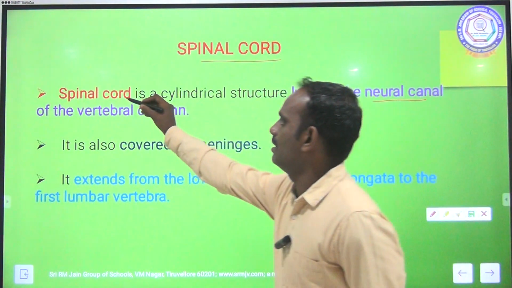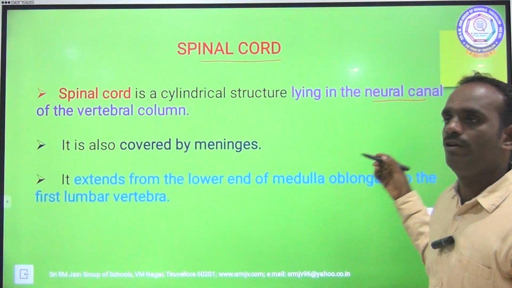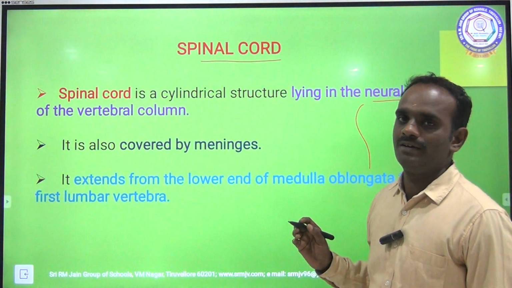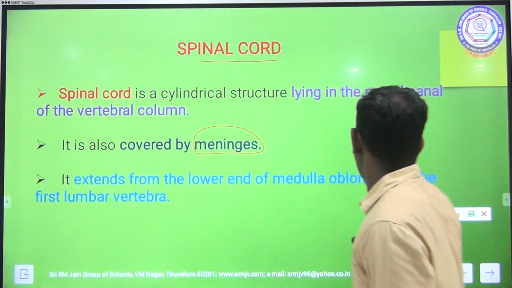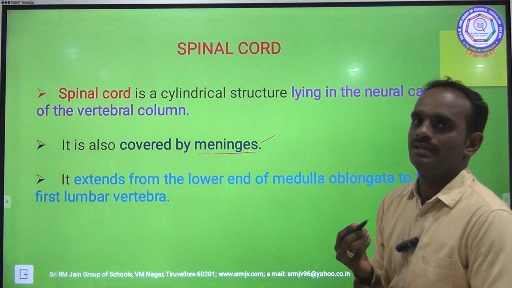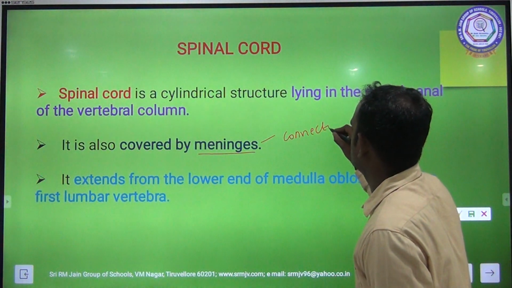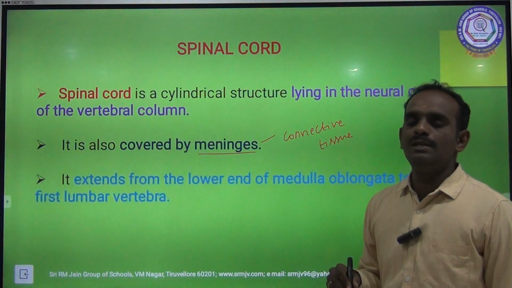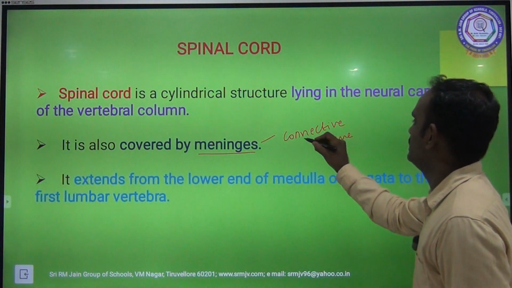Okay, so this spinal cord, usually spinal cord is a cylindrical structure and it is lying in the central canal of the vertebral column. So like this, the structure of spinal cord. Okay, it is covered by meninges. Meninges is nothing but what? A connective tissue, covering tissue. Okay, usually brain and spinal cord is covered by connective tissue.